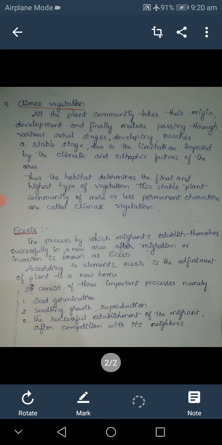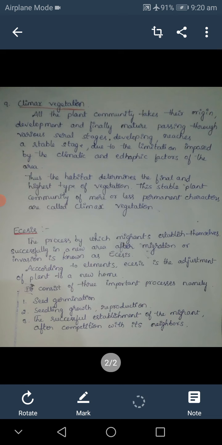The next process is ecesis. It is the process by which migrants establish themselves successfully in a new area after migration or invasion. According to Clements, ecesis is the adjustment of plants to a new home.